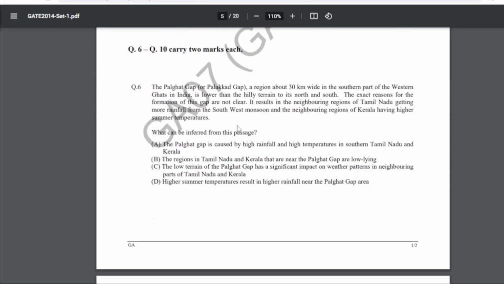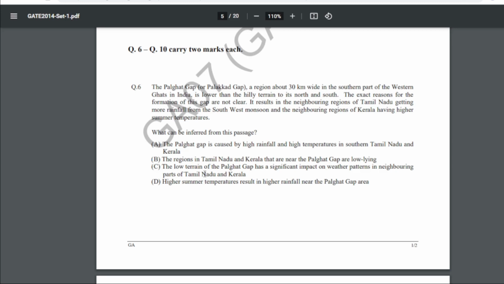Now 6th is the Palghat Gap, a region about 30 kilometers wide in the southern part of the Western Ghats in India, is lower than the hilly terrain to its north and south. The exact reasons for the formation of this gap are not clear. It results in the neighboring region of Tamil Nadu getting more rainfall from the southwest monsoon, and the neighboring region of Kerala having higher summer temperatures. So what can be inferred from this passage?